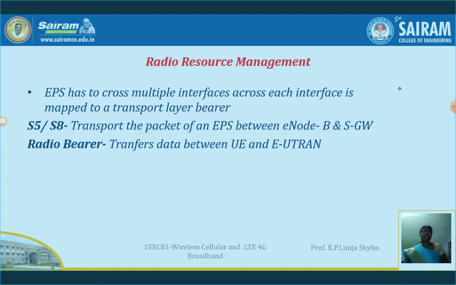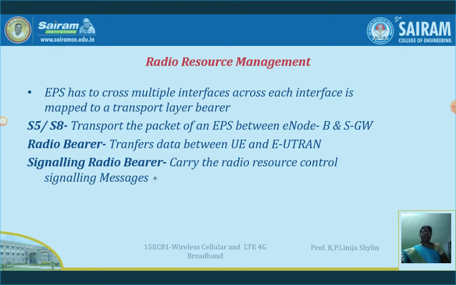We are aware that there are data messages, control messages and signaling messages. So this signaling radio bearer is used to carry the radio resource control signaling messages, and it is abbreviated as SRB. The next we will see is the data radio bearer. It carries the user plane data. We are aware that in LTE there are two planes, the user plane and the control plane. So the data radio bearer, DRB, will carry the user plane data.